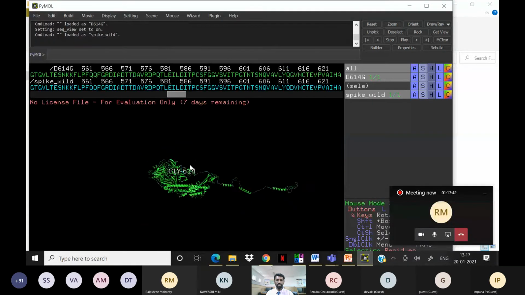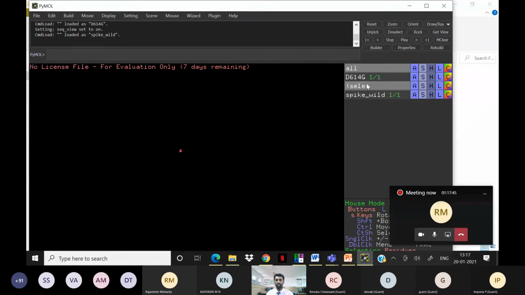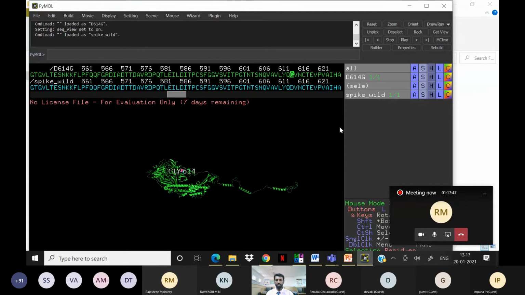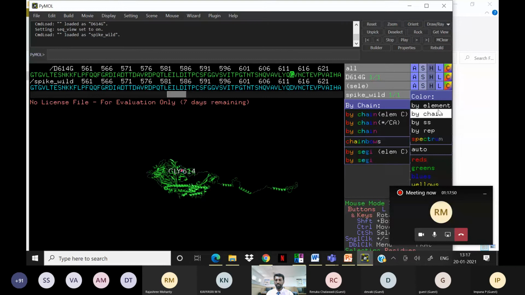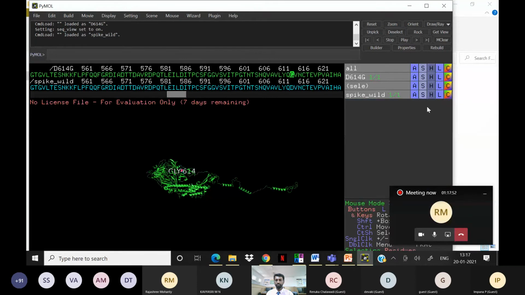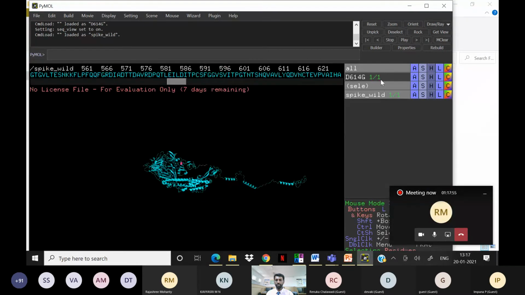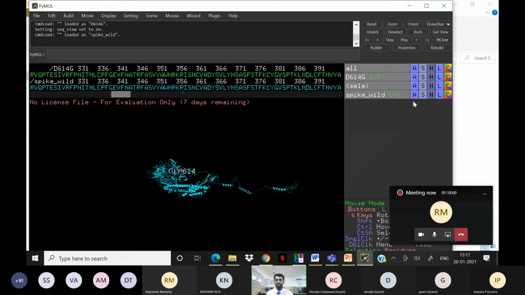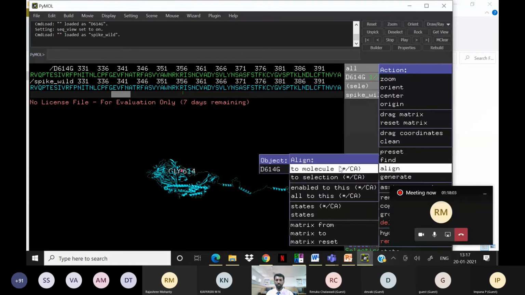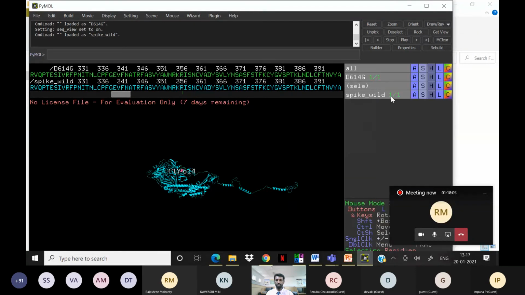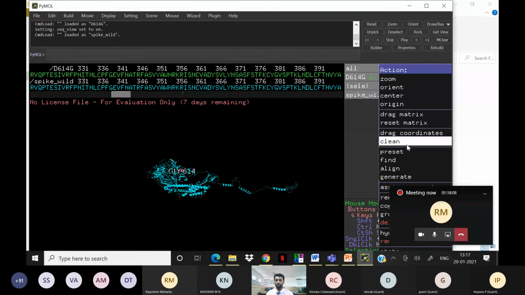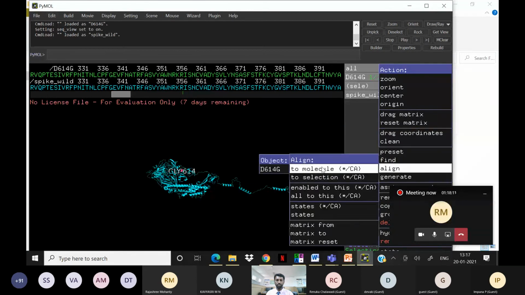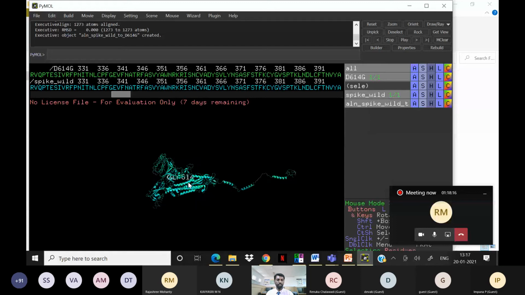You can see I uploaded both here. This is the spike protein, and you can also change the color. So you can see the two proteins I uploaded here. You can superimpose them and check. For example, how to superimpose? I'm going to align the spike wild-type protein to that mutant protein. When you align, it will do the alignment here, and we can see the alignment file is created here.